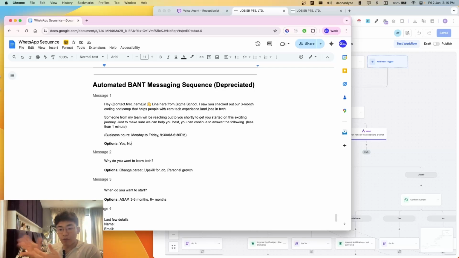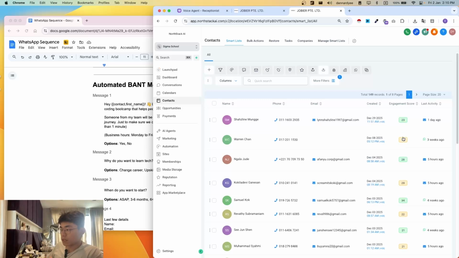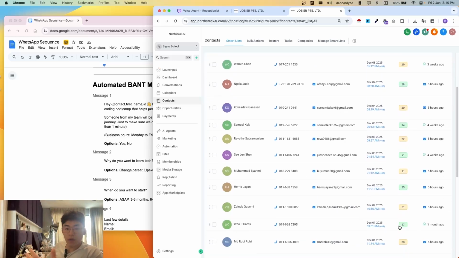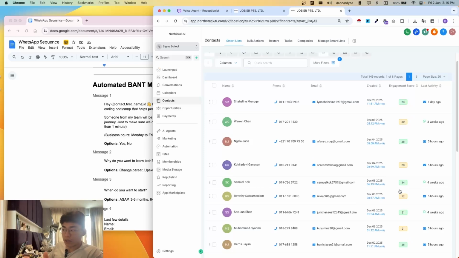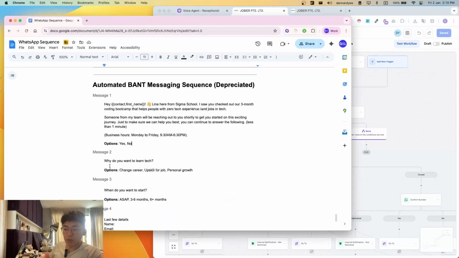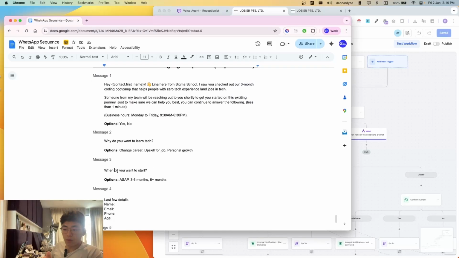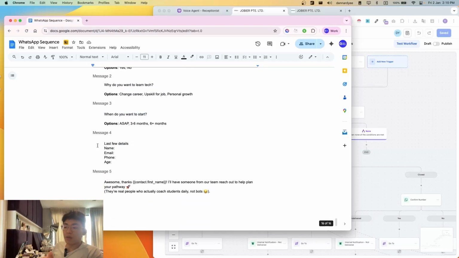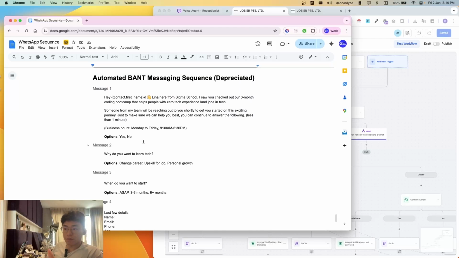Before I dive into the flow, I'll be introducing a quick concept this system is built on, which is BANT. BANT stands for budget, authority, need, and timeline. Instead of pushing every lead to buy immediately, we use BANT to guide the conversation, qualify intent, and get an engagement score, which is something like this. So we can focus our efforts on those who have a higher engagement score, because they are more likely to be sold on. We'll be asking questions like, when do they want to start? Why do you want to learn? What's their age?